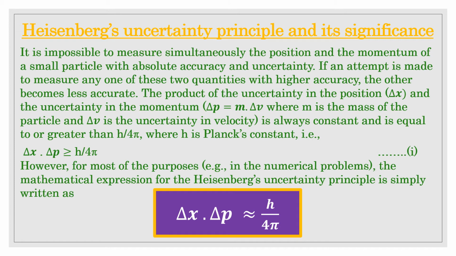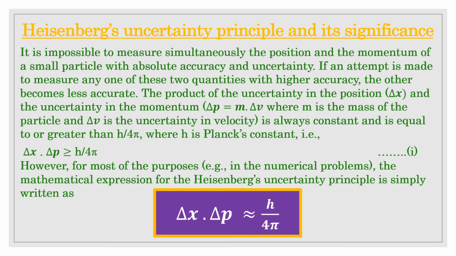So keeping in view the above expression 1, the value of del p can be calculated for a given value of del x using the expression, the last one, del x into del p. Similarly, the value of del x can be calculated for a given value of del p, and that will be the minimum value of del x.